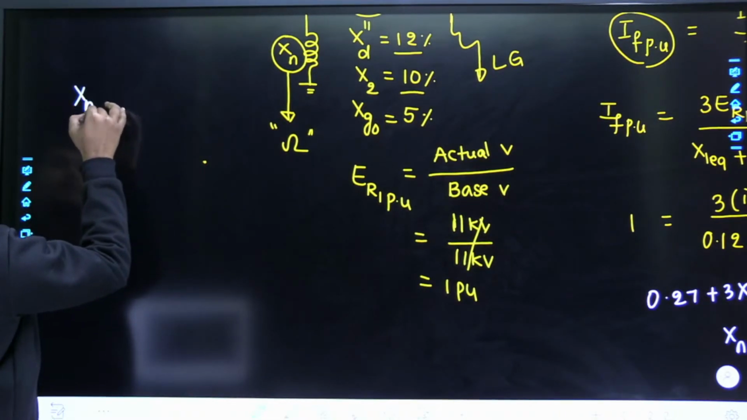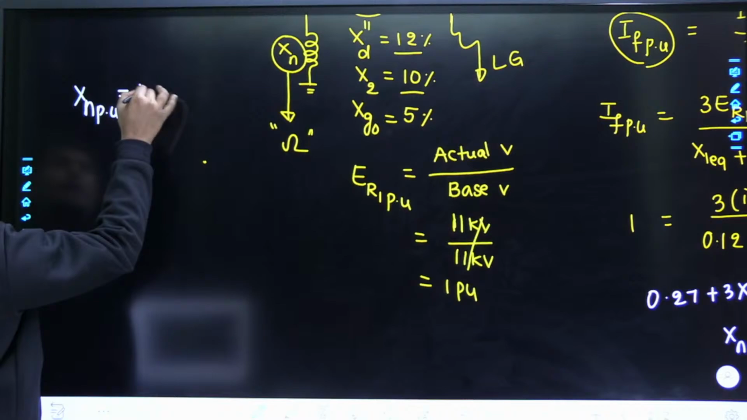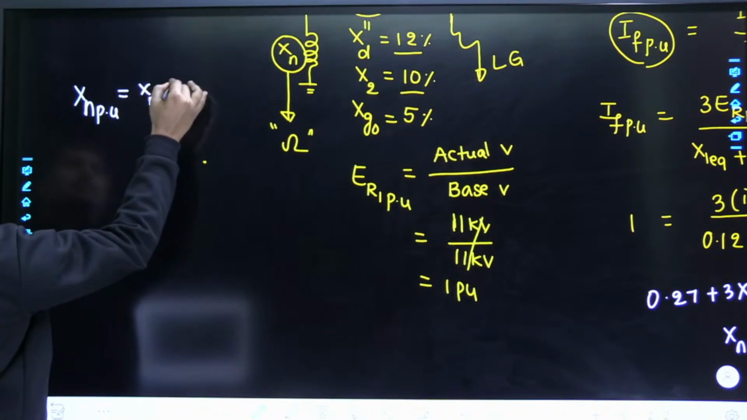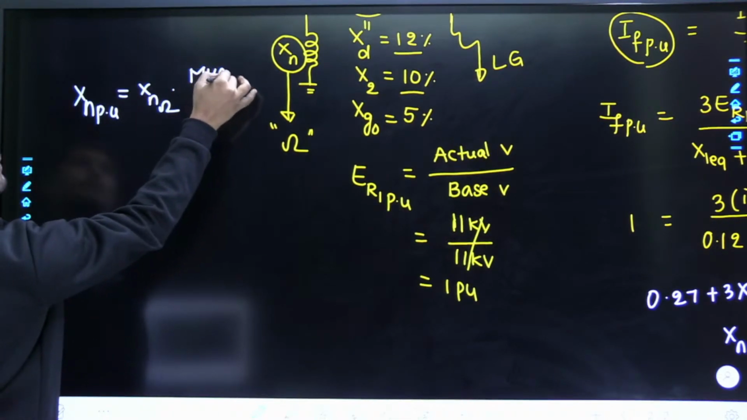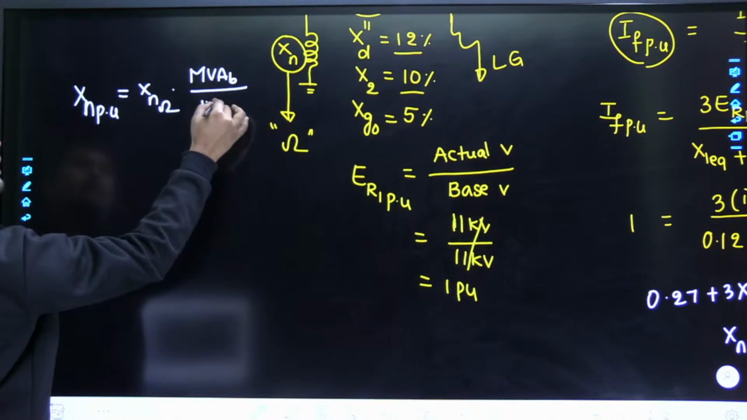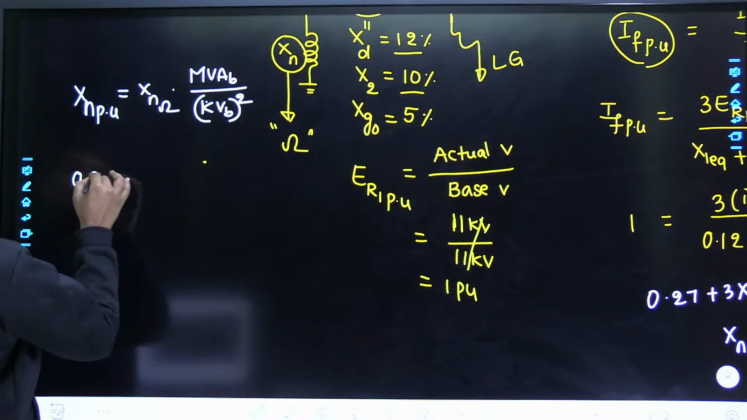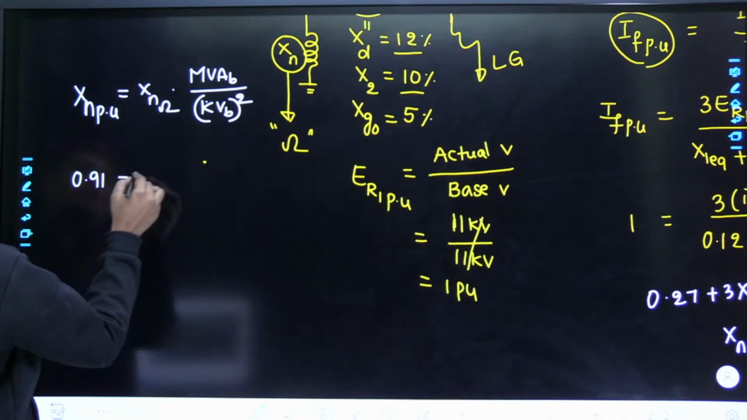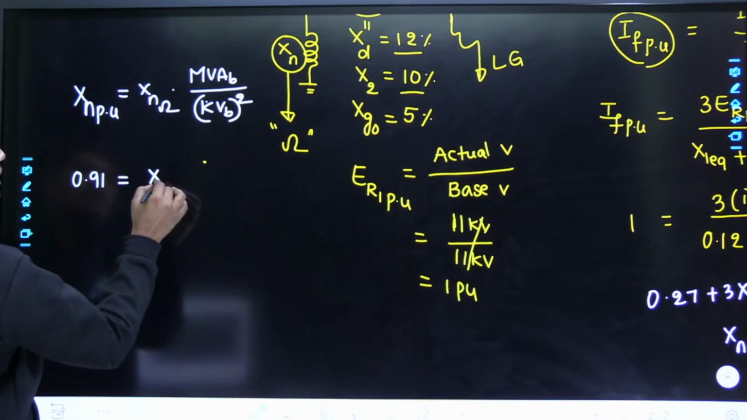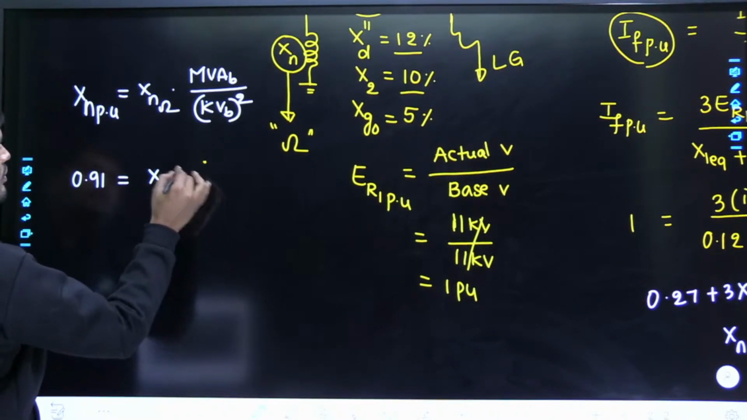Xn per unit is equal to, what is the formula? Xn, neutral reactance in ohms, multiplied by MVA base upon kV base square. This we already discussed in the case of per unit calculations. Neutral reactance in per unit is 0.91, which we calculated. Neutral reactance in ohms is unknown.